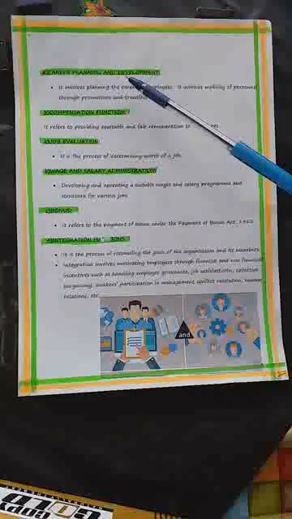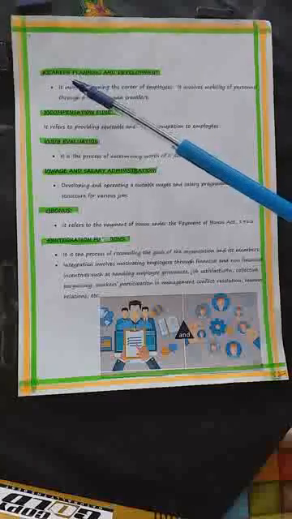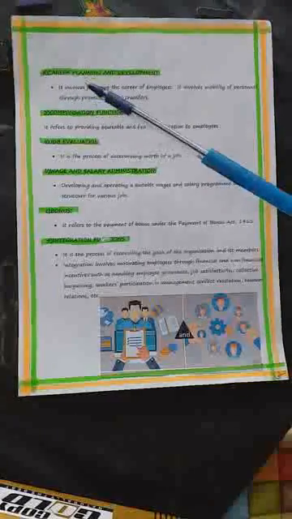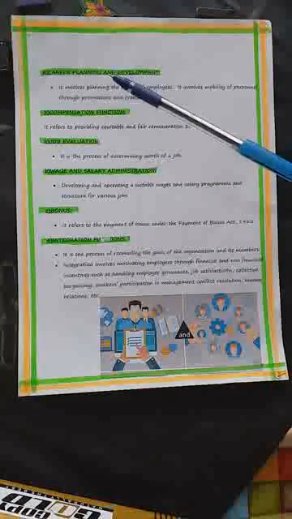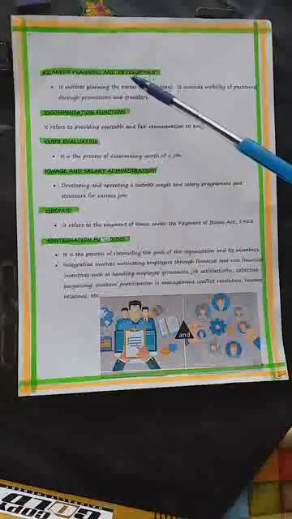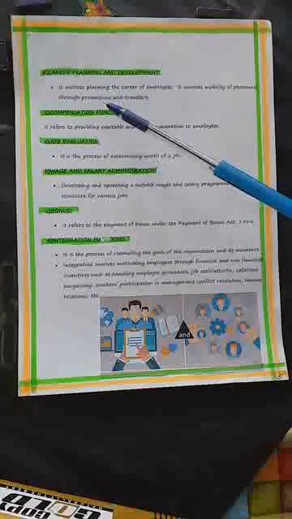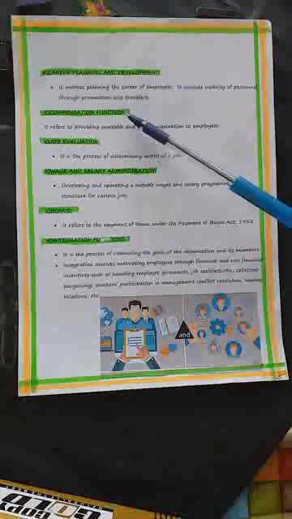You must understand. Planning for one's own life, one's life's work, is called career planning and development. Career is nothing but job growth: how you grow in the job. So it is the process by which one selects career goals, finds a path to reach these goals, and works to reach them. Career planning and development involves planning the career of the employees. It involves the mobility of personnel through promotions and transfers.